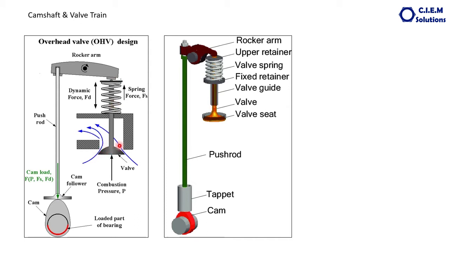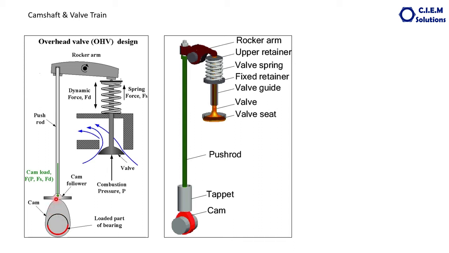creating a gap. If it is exhaust, the exhaust gases go like this. If it is an inlet valve, fresh air comes in like this. Soon the lift is over, and for example, this rotates further clockwise. Gradually the height starts coming down.